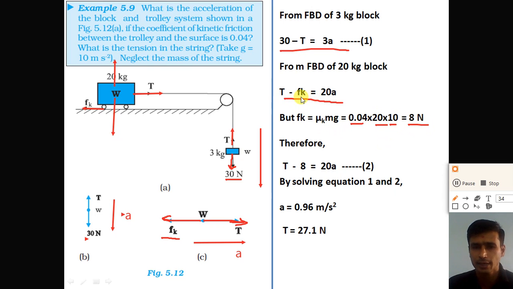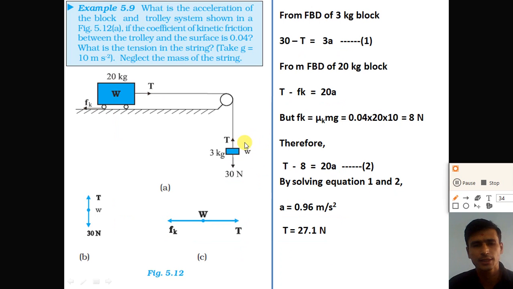So if you put 8 Newton instead of Fk, T minus 8 is equal to 20 A. So we get two equations from the free body diagram of the 3 kg block and the free body diagram of the 20 kg trolley. Now by solving these two equations, by adding them, we get the acceleration as well as the tension force produced in the string, right? By the elimination method or any other method, we get the acceleration A is equal to 0.96 meter per second square, and putting the value of A in any of these equations, we get the tension T is equal to 27.1 Newton, right?